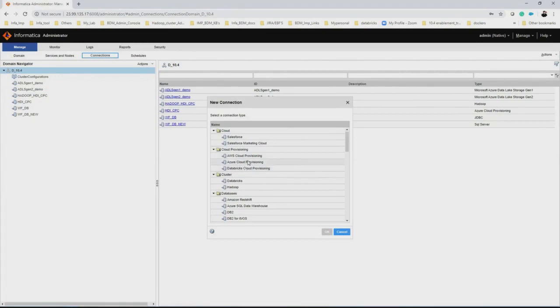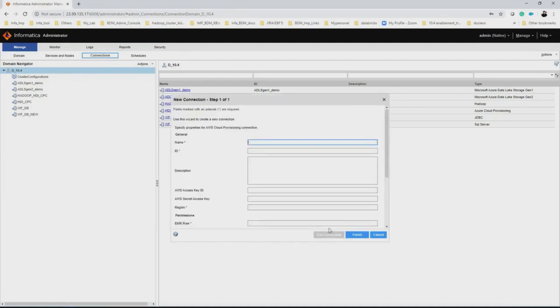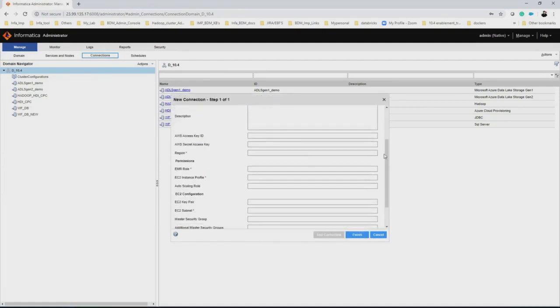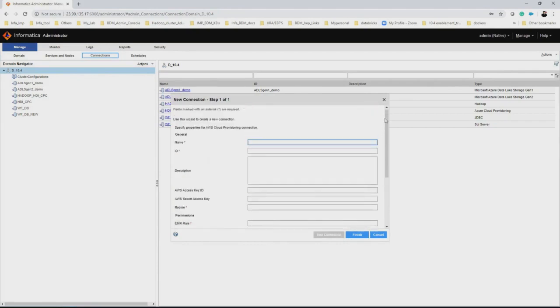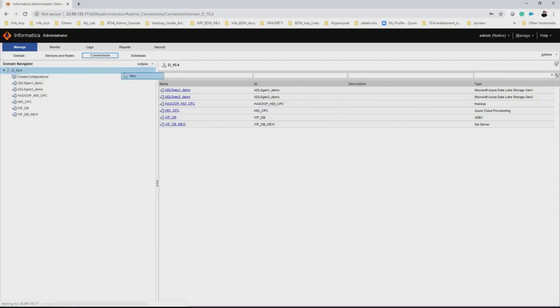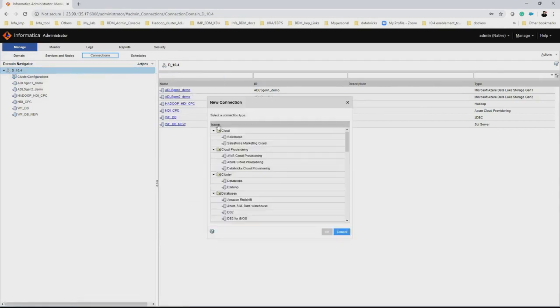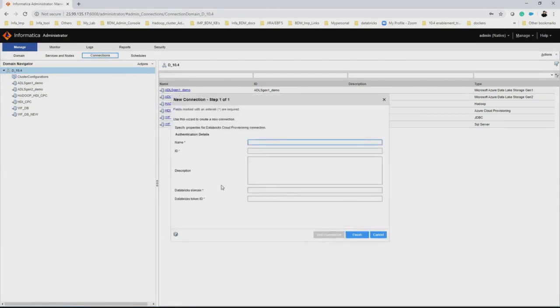So if you'd like to create an AWS cloud provisioning connection, click on AWS cloud provisioning and click on OK. As I mentioned in the prerequisite slide, you should have the region details, the EMR role details, the EC2 instance profile details, and the EC2 subnet details in order to create the AWS cloud provisioning connections. Similar to that, if you would like to create a Databricks cloud provisioning connection, select Databricks cloud provisioning and click OK. Under the connection, you should have the Databricks domain name and the token ID in order to create the Databricks provisioning connection.